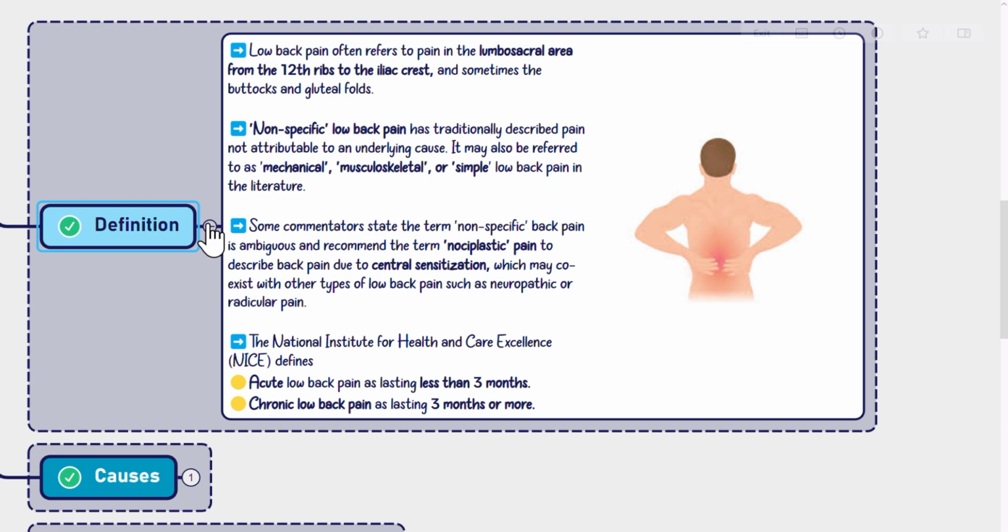Some commentators state the term nonspecific back pain is ambiguous and recommend the term nosoplastic pain to describe back pain due to central sensitization, which may coexist with other types of low back pain such as neuropathic or radicular pain. The National Institute for Health and Care Excellence, NICE, defines acute low back pain as lasting less than 3 months, chronic low back pain as lasting 3 months or more.